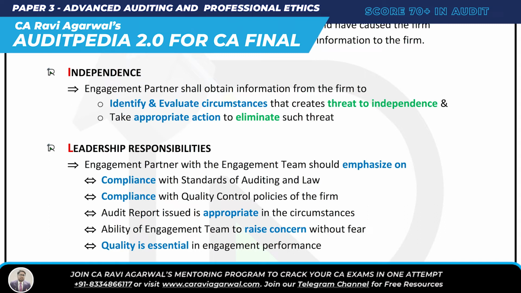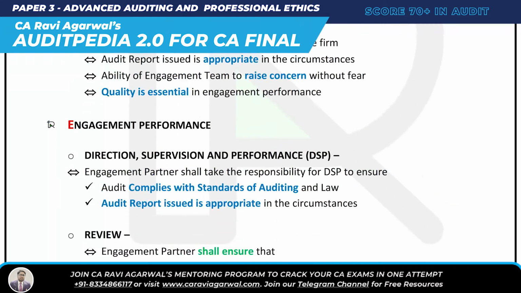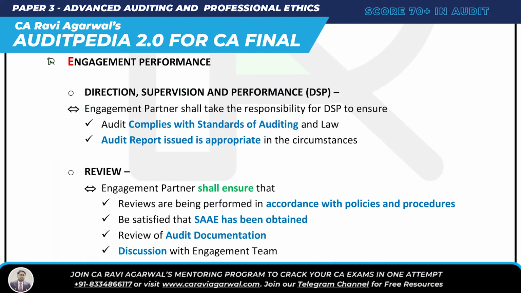The engagement partner with the engagement team has to emphasize compliance with standards on auditing and law, compliance with quality control, that the audit report issued is appropriate, and that the engagement team can raise concerns without fear. So this is the leadership responsibility. Now how many more points to go? Assignment email. Once again, let's learn it. Assignment of engagement team. Then E is ethical requirement. Then M is monitoring. A is acceptance and continuance of client relationship. I is independence. L is leadership responsibility.